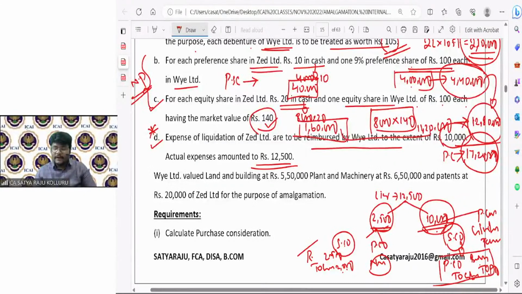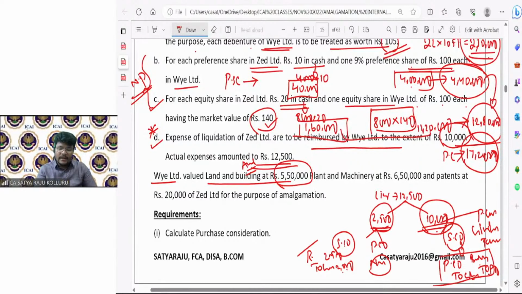Next, Y Limited valued land and building at 5,50,000. For which purpose, sir? This is the agreed value for knowing NAV. Because in the books of the purchasing company, while drafting the second entry, I need to compare PC with NAV to know the goodwill or capital reserve, right? So if I want to work out the NAV, then I need to assign the agreed values. If different values are given, we need to consider those values. If nothing is given, the book value itself will be the agreed value.